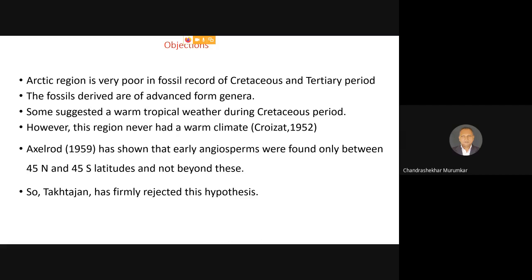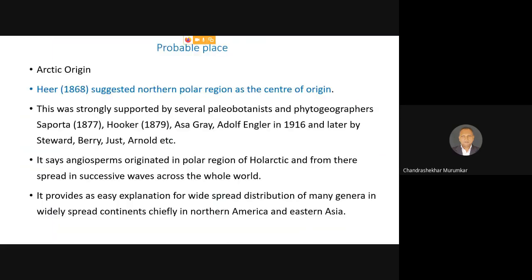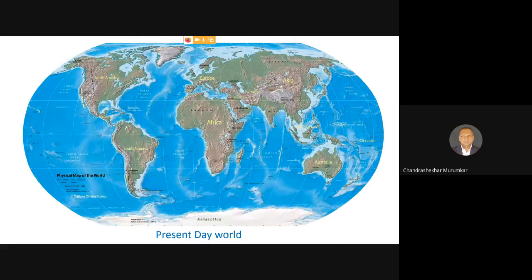Alexander has shown that the early angiosperms were found only between 45 degrees north and 45 degrees south latitudes, and not beyond this. Now, what is 45 degrees south and north? We have to go back to the present image. This is the image. We can see the equator.